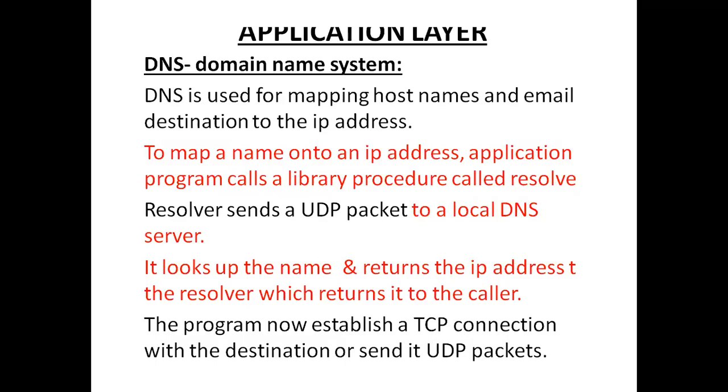Okay. And then the application layer. In the application layer, we mainly have two concepts. One is DNS and the second one is email. So what is DNS? DNS is used to map names to IP addresses. So what is mapping?